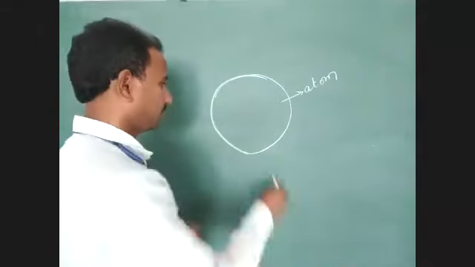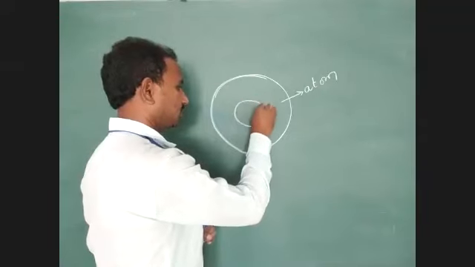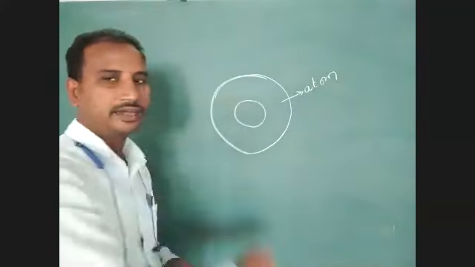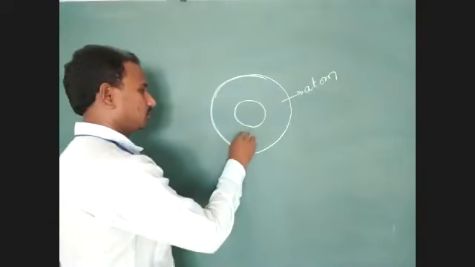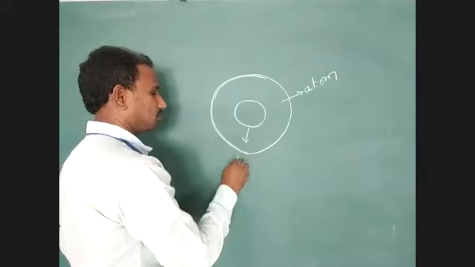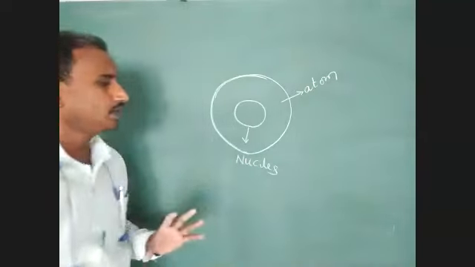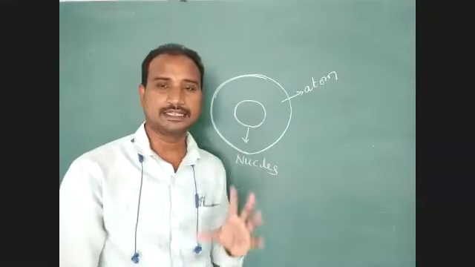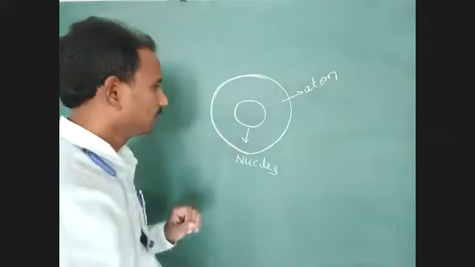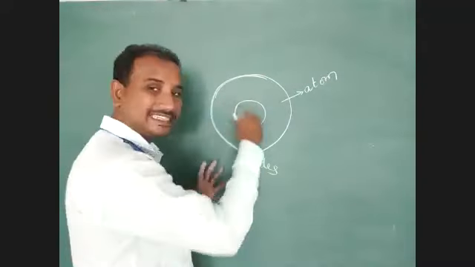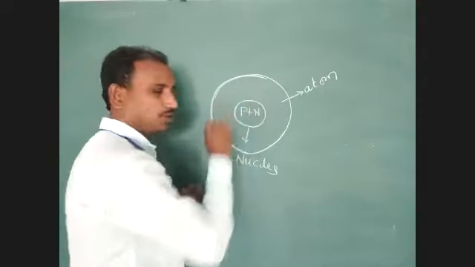Here, just identify that the center of the atom is called the nucleus. Okay, the nucleus consists of nucleons. Identify the nucleons inside the nucleus: one is a proton, another one is a neutron.